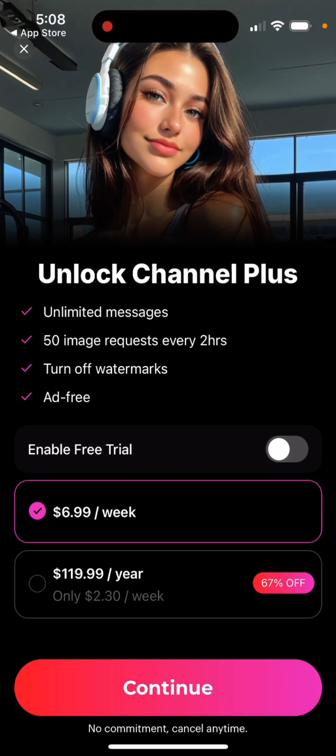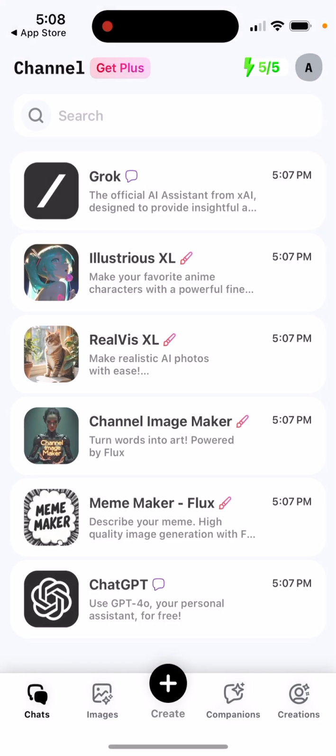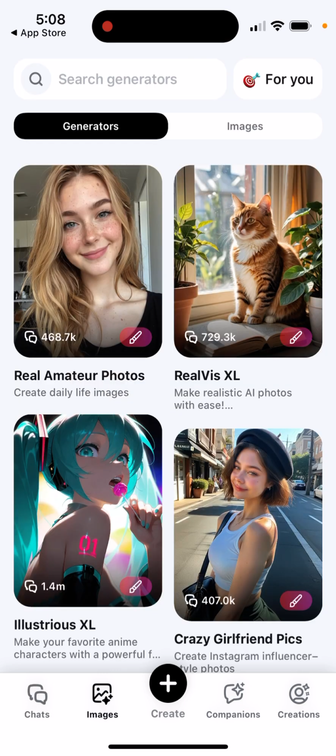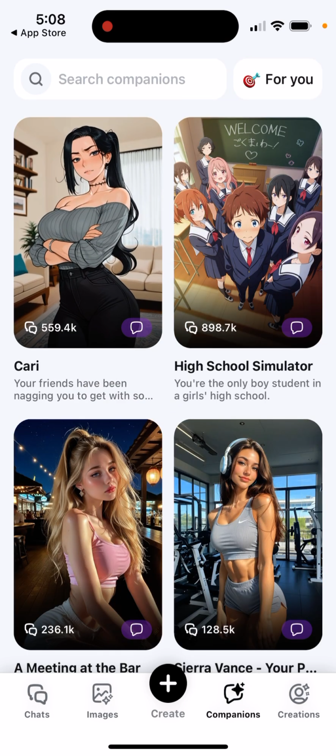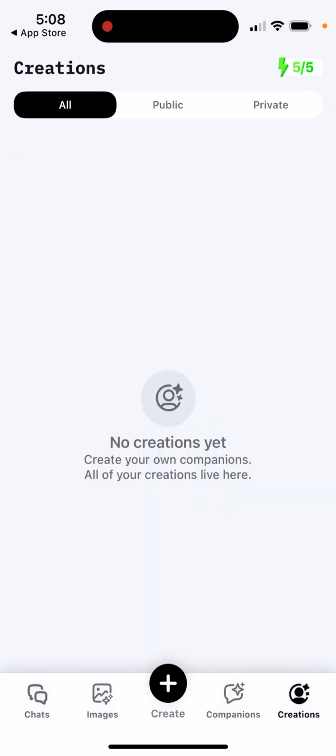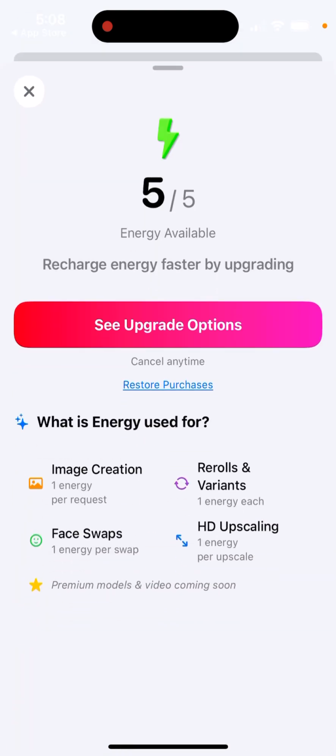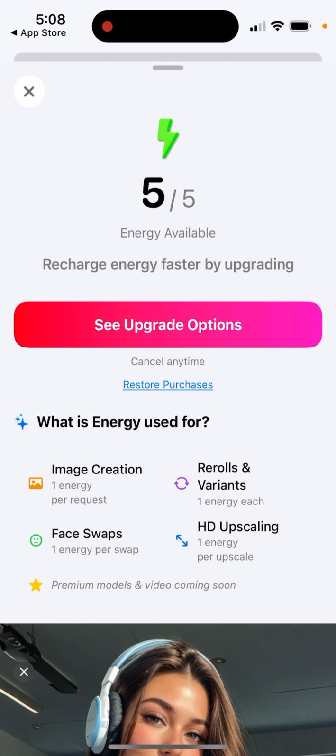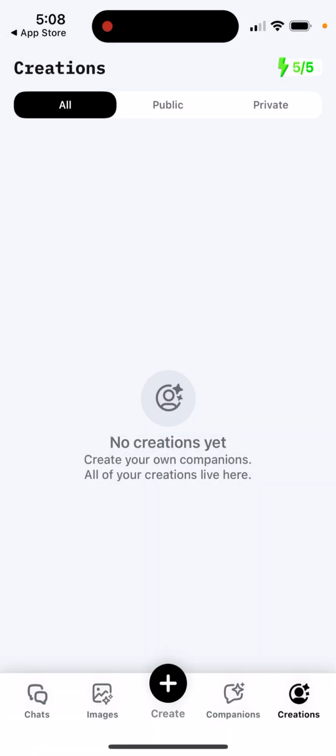So you can then upgrade or no. And then this is just the overview, images, companions, creations, and then you have some 5 energies for free, and then you need to upgrade.